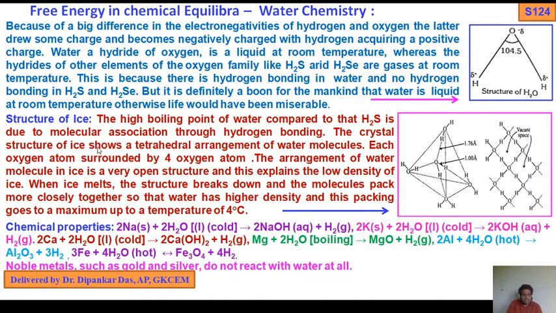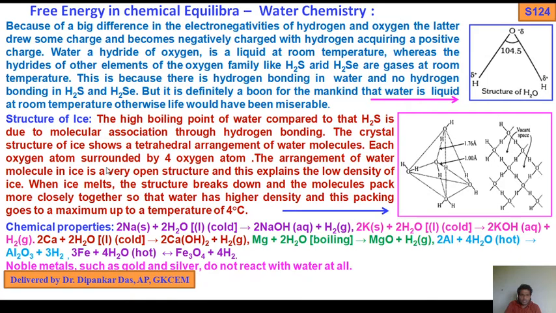The crystal structure of ice shows a tetrahedral arrangement of water molecules. Here you see the hydrogen bond length 1.76 angstrom, whereas the normal OH bond is 1.00 angstrom. The normal OH is covalently bonded already, and this is the hydrogen bond with a hydrogen atom of another water molecule. So each oxygen atom is surrounded by 4 oxygen atoms.